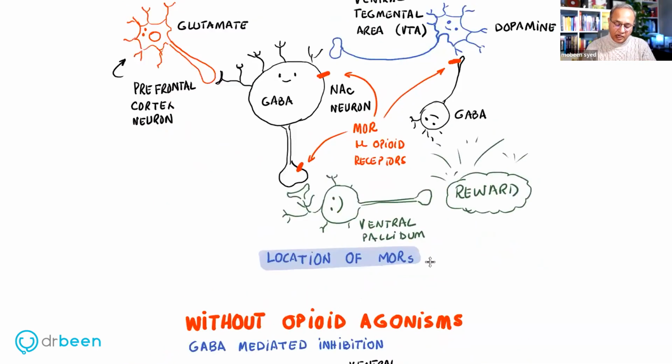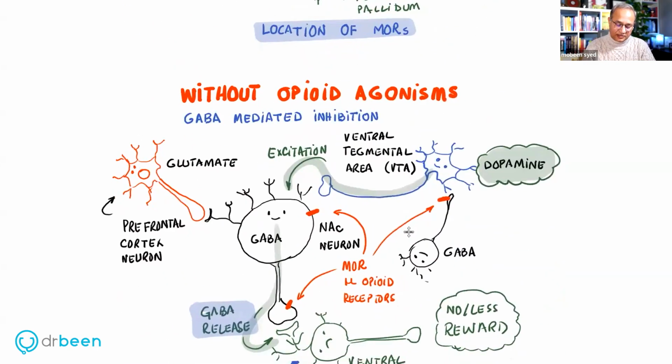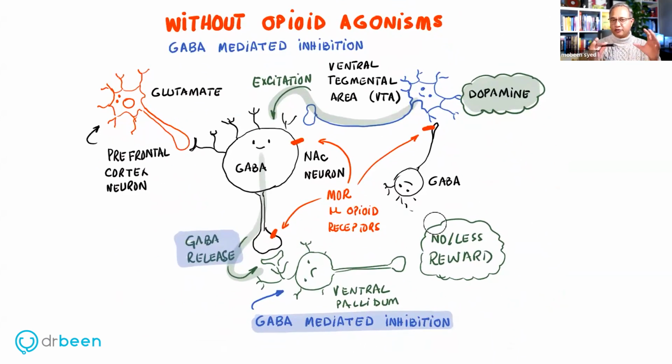Now the question is, how does this circuit work? What does this wiring do? Let's look at the normal behavior of this wiring. Normally, and in this case normal means without opioid, you and me, we don't have opioid in our system, dopaminergic neurons present in the ventral tegmental area will have their axons relay on nucleus accumbens neurons.